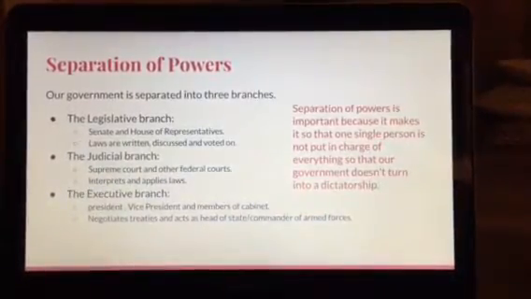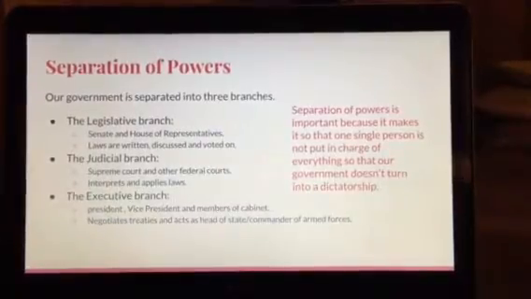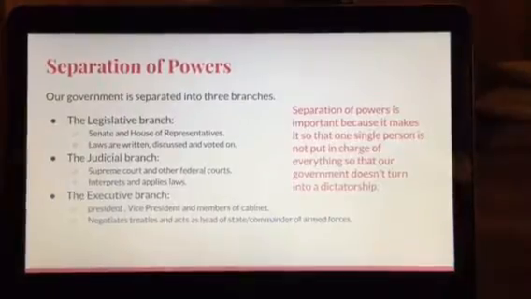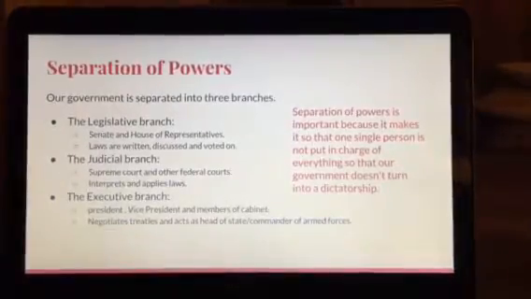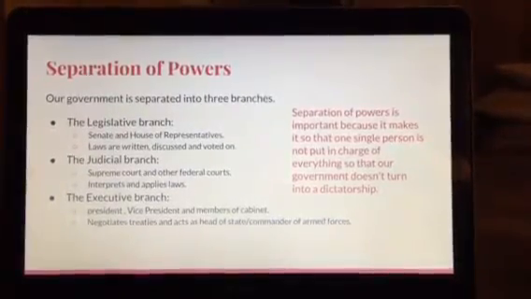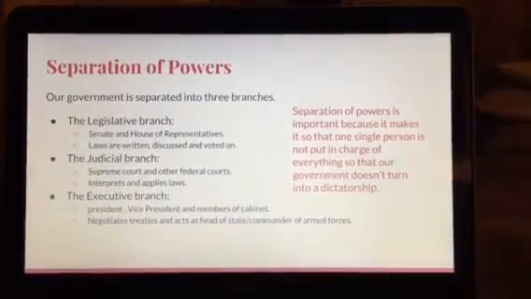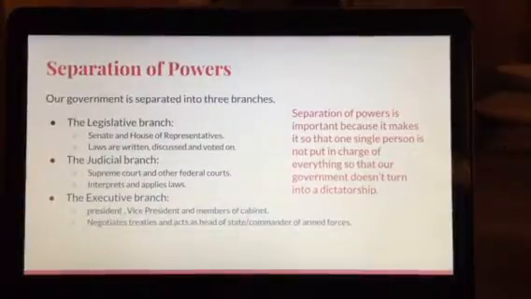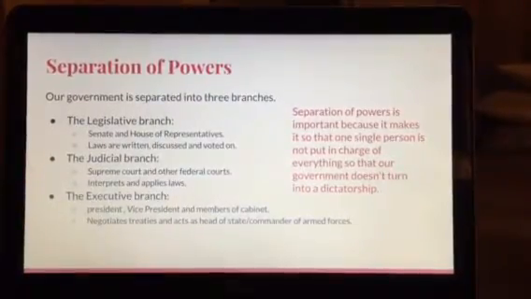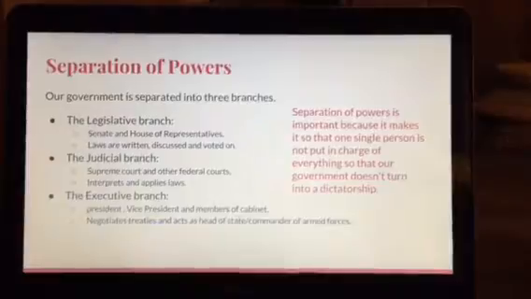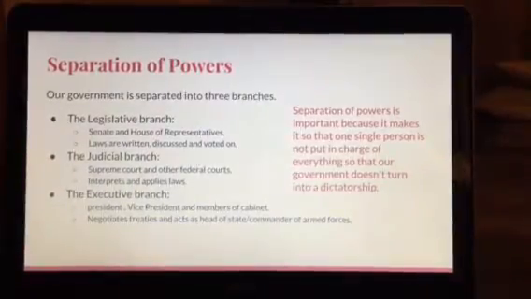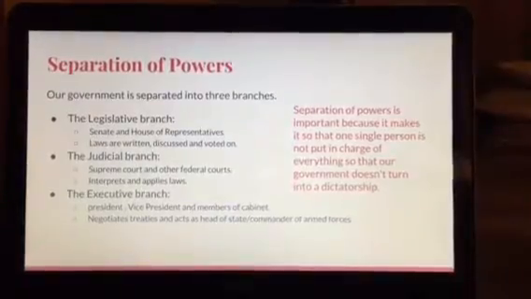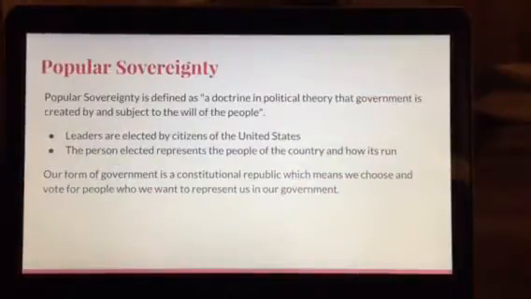which consists of the Supreme Court and other federal courts, and it interprets and applies laws to certain situations and cases. The last branch is the executive branch, which consists of the president, the vice president, and all the members of the cabinet. They negotiate treaties and act as heads of state and commanders of armed forces. Separation of powers is important because it makes it so that one single person is not put in charge of everything, so that our government doesn't turn into a dictatorship.